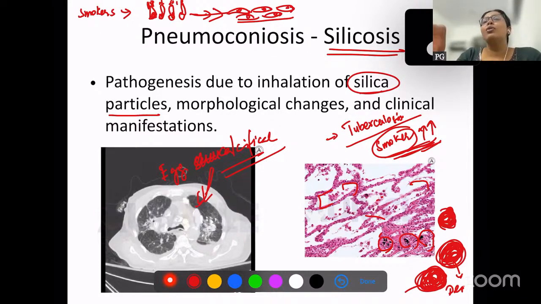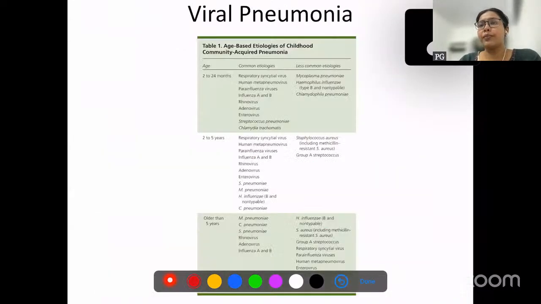Now, who is going to tell me what this change is called? What is the cellular adaptation called where the respiratory epithelium changes into squamous epithelium? This is known as metaplasia. Okay, it's a revision of your general pathology.